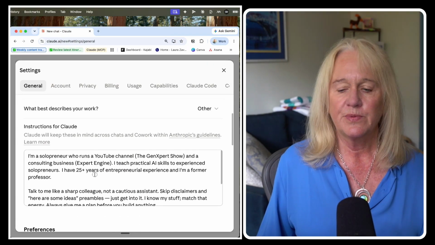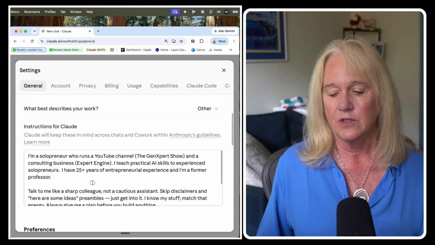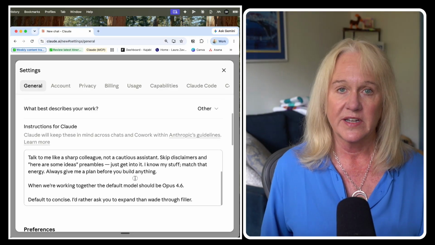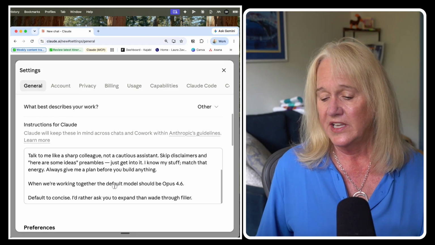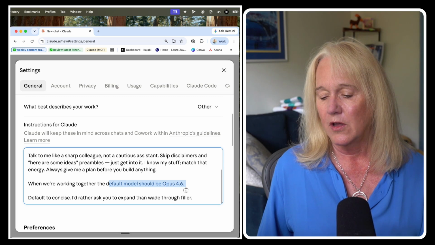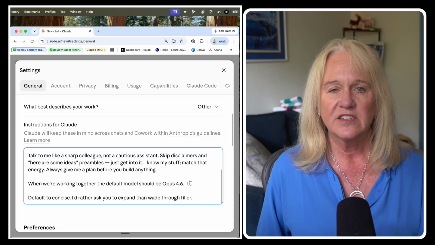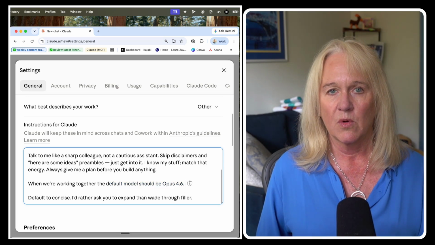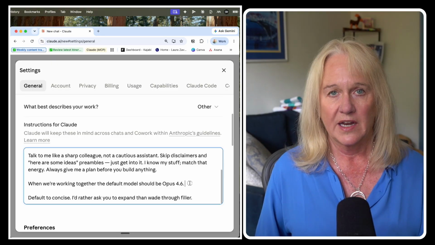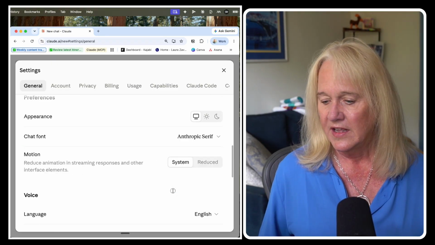What I would recommend you put in here is a little bit about who you are and what you do. I put in how I want it to talk to me. And then I also put in here that I want the default model to be Opus 4.6. That keeps me from spending a bunch of money on a more expensive model when I just get in and start working and I'm not necessarily looking at what model I'm using. So the watch out here is don't go crazy with all the stuff that you put in the default settings. The next thing we're going to talk about is projects, and the instructions for those actually override these. And if they conflict, it can get really confusing.